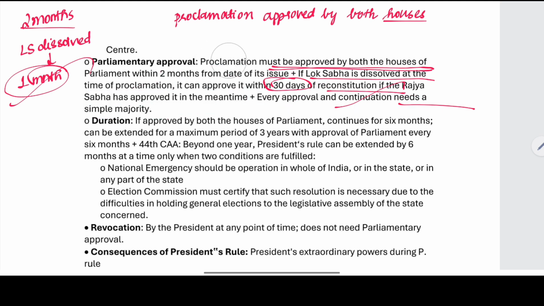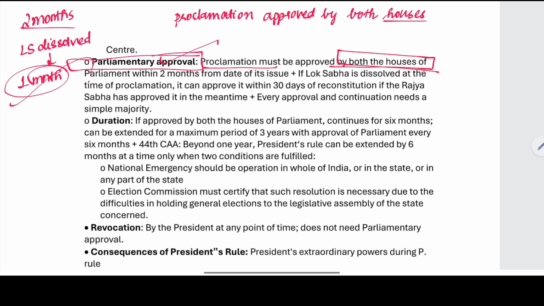It is very easy to remember that parliament's approval is required for the proclamation of emergency proclaimed by the president. Both the houses must approve within 2 months from the date of the issue. But in case the Lok Sabha is dissolved, it is just 30 days for the approval of the Lok Sabha. Whereas if both houses are present, then they have 2 months. And they all approve with a simple majority.